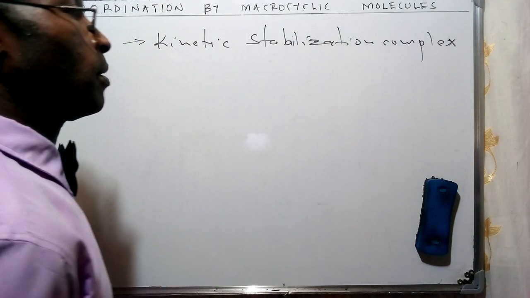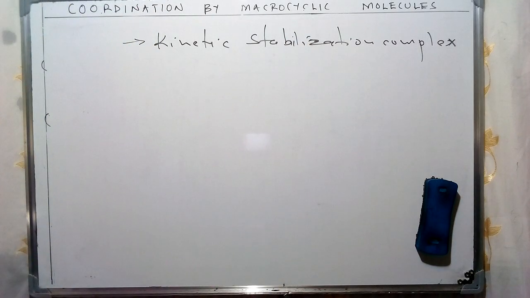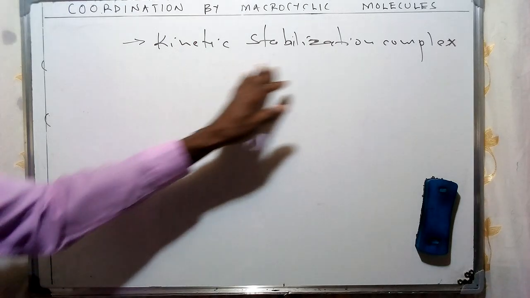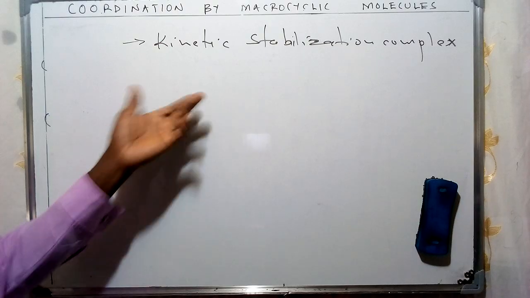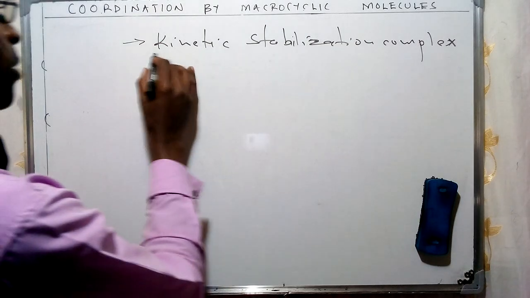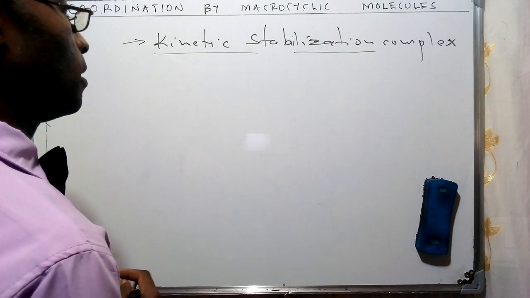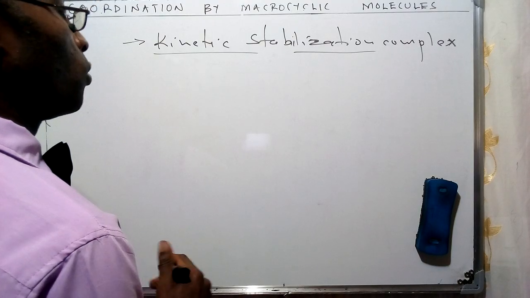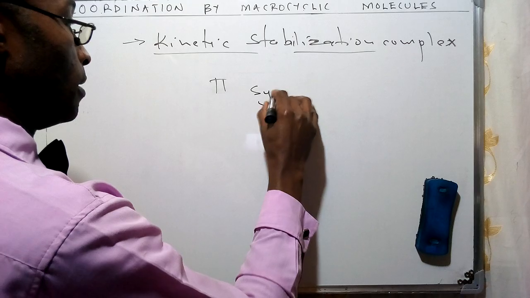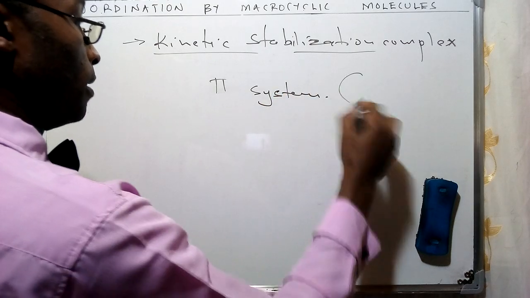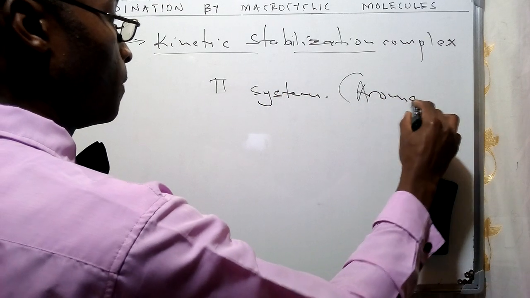So we have talked about the concept of perhaps kinetic stability, and some of the aspects which we're going to be coming across, particularly on the concept of thermodynamic stability, or in this specific case, which we're going to be coming across in our various discussions. But of essence for us to understand is the concept of kinetic stabilization, which is going to be achieved particularly due to the systems which we have described that are associated with the aromatic compounds.